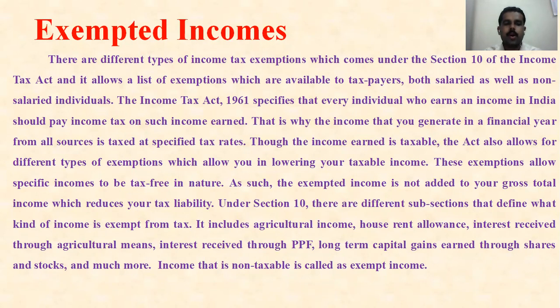Income that is non-taxable is called exempted income, a complete tax-free income. I have chosen only three or four names here, like agriculture income, house rent allowance and interest received through PPF, but in the meanwhile you will get complete clarity regarding which exempted incomes are there. Observe carefully.